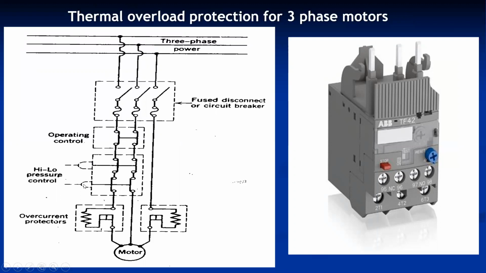Depending upon the cutout pressures, it cuts off the supply or cuts on the supply, or reconnects the compressor. Then overcurrent protection: again through the bimetallic strip, if excessive current flows, the heater energizes and it disconnects the motor supply on both sides, or all the phases. So this is for the three-phase motor.